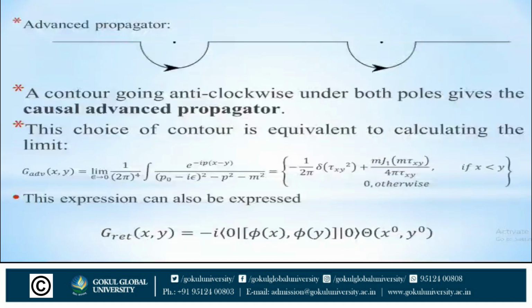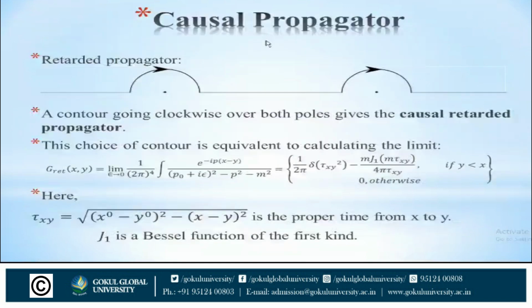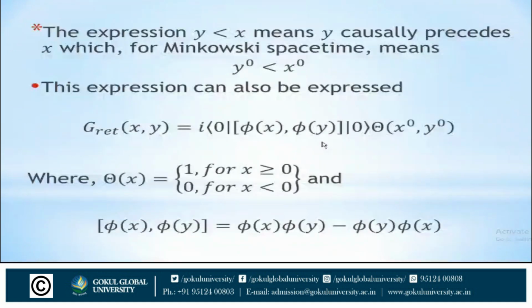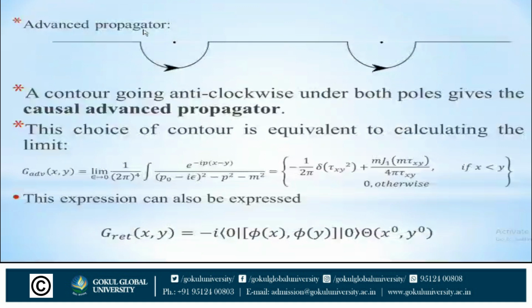Now, advanced propagators. A contour going anti-clockwise under both poles gives the causal advanced propagator, and this choice of contour is equivalent to calculating the limit. It is similar to the retarded propagator. In the retarded propagator the contour goes clockwise, and in the advanced propagator the contour goes anti-clockwise under the two poles.